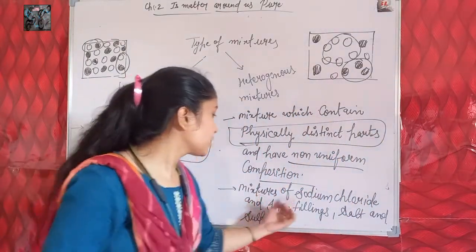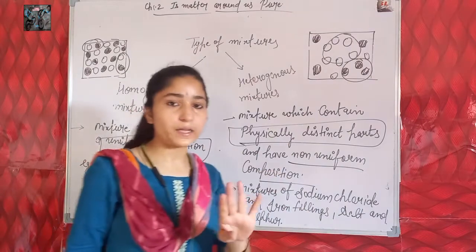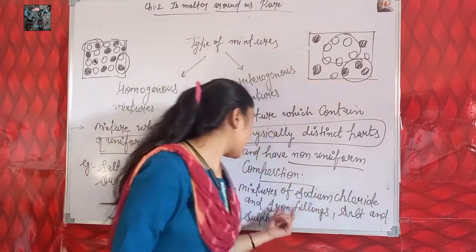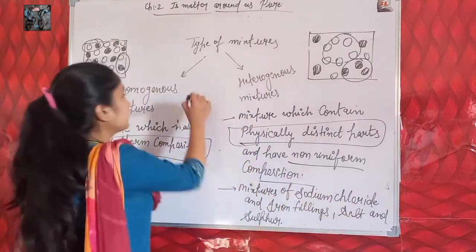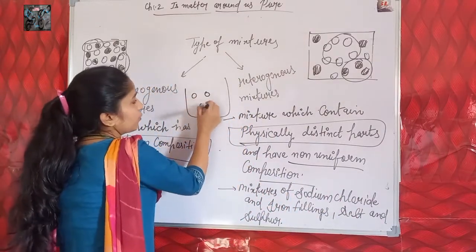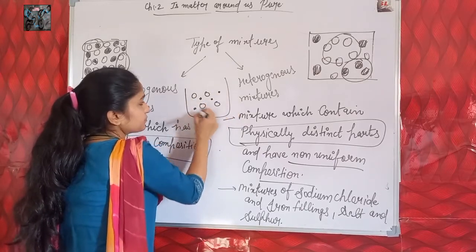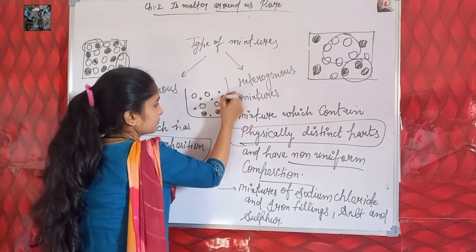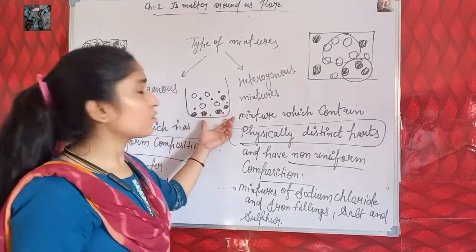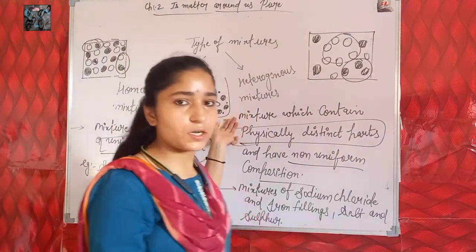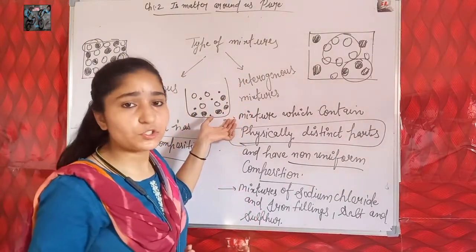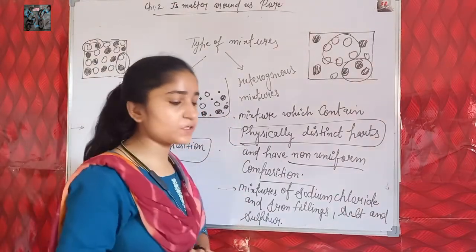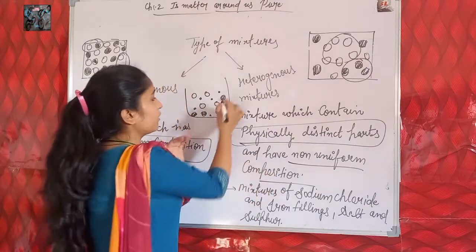means if we take the mixture of sodium chloride, here four particles, four components are used to make this mixture. Mixtures of sodium chloride, iron filings, salt and sulfur. If we take this type of mixture, here four types of particles are present. So here also is not a uniform composition. Here are non-uniform compositions of particles.